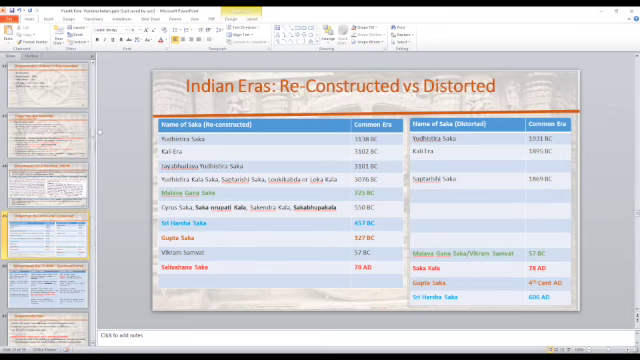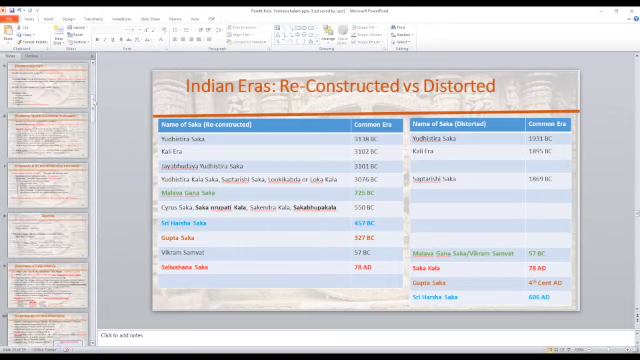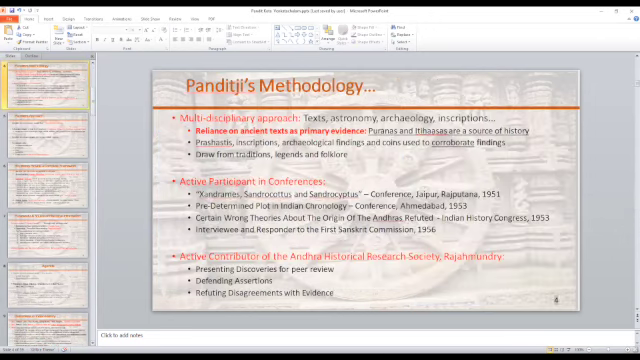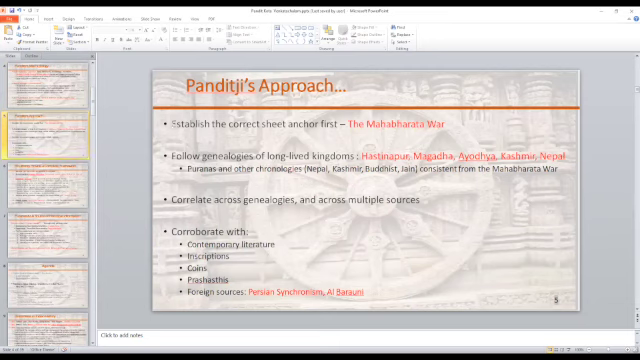So again, let's go back and see what his methodology was. His approach was to establish the sheet anchor first, which is the Mahabharata war, and then follow genealogies of long-lived kingdoms, meaning Hastinapur, Magadha, Ayodhya, Kashmir, Nepal. This is important because all of these existed at the time of the Mahabharata war, and their genealogies are in the Puranas. Hastinapur, of course, was the seat of the Kuru Empire, but this didn't last for more than 100 years after the war.